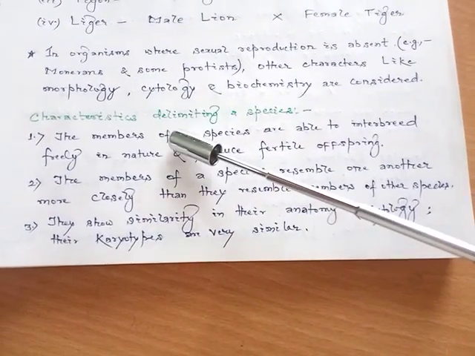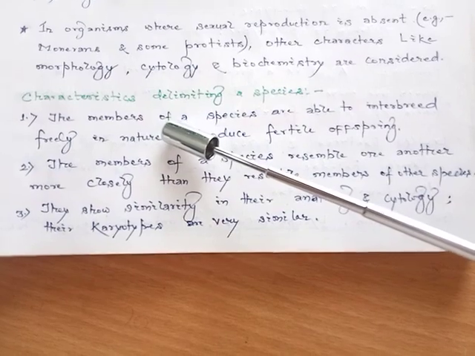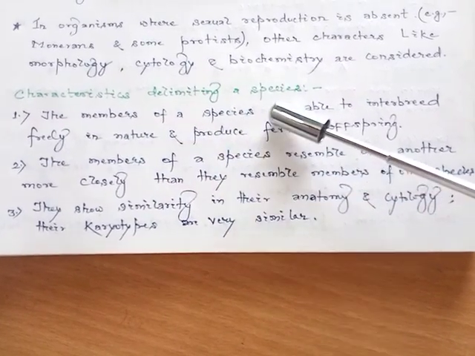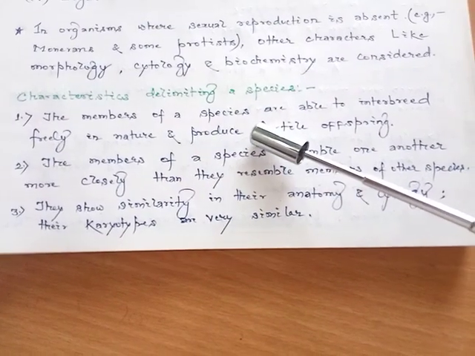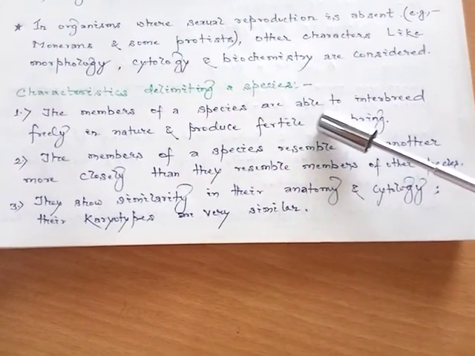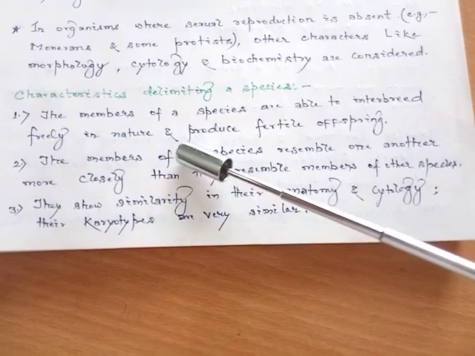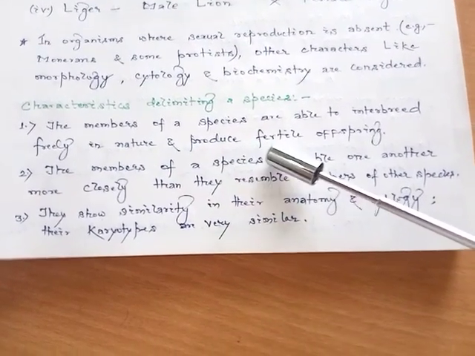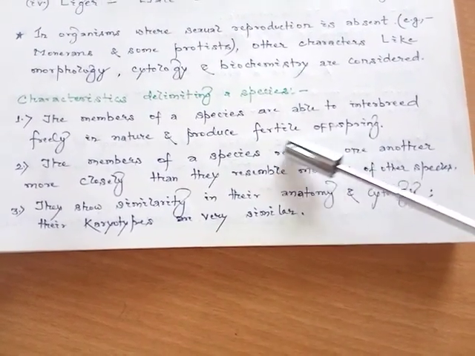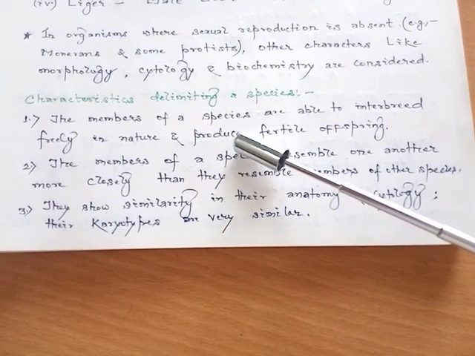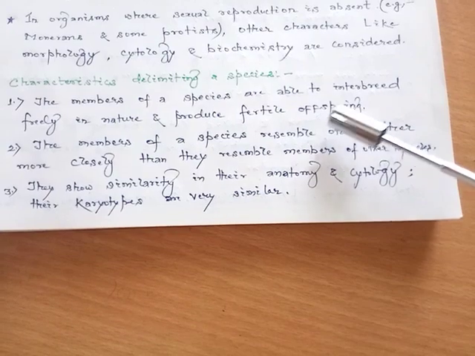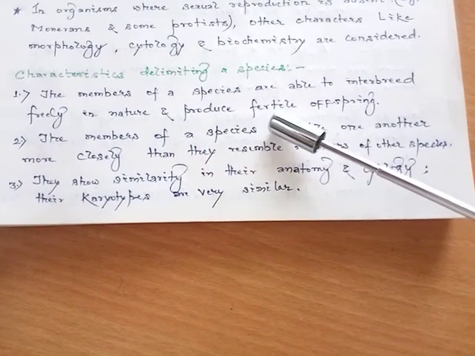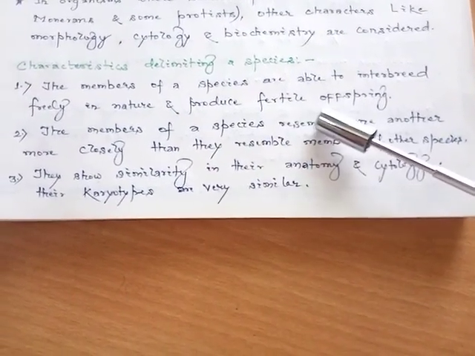Now we move to the next topic, characteristics delimiting a species. The first point: the members of a species are able to interbreed freely in nature and produce fertile offspring. This means the members of any particular species, whether plant or animal, are able to interbreed freely in nature and produce fertile offspring.